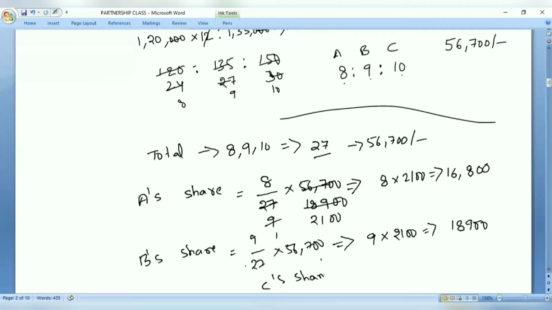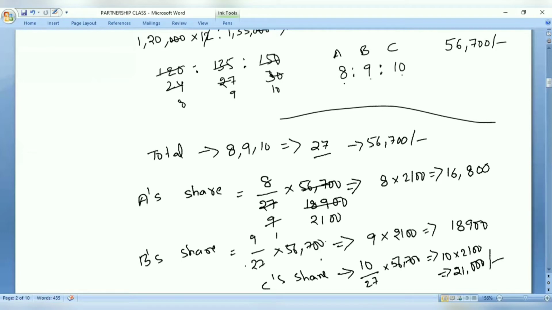Similarly, now the share of C. What is the share of C? We have a total of 10 components. So 10 by 27 into 56,700. That means 10 into 2100. So that becomes 21,000. So this is how we calculate the amount of money that has to be distributed to each and every person.